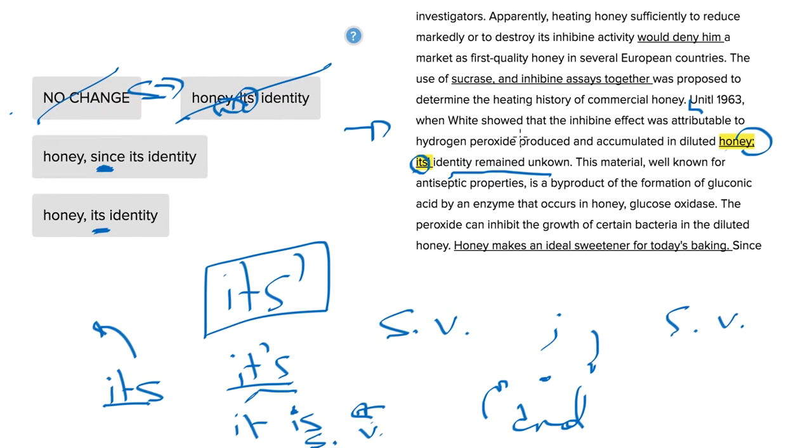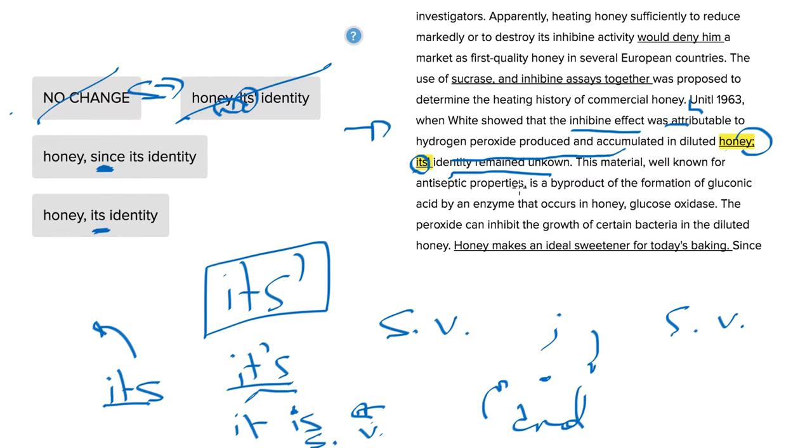But that is not what's going on here. It's not that once we attributed the hydrogen peroxide or show that the inhibine effect was attributable to hydrogen peroxide. So basically, the inhibine effect was caused by, or it was the result of hydrogen peroxide produced and accumulated in diluted honey. We don't know what the identity of it is.